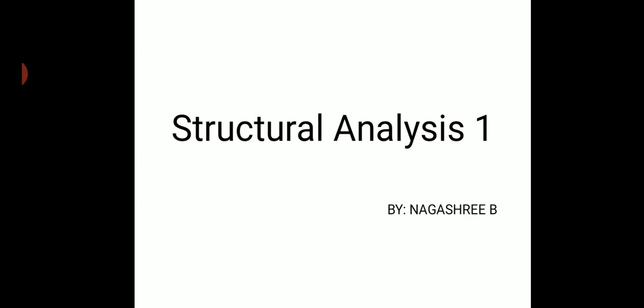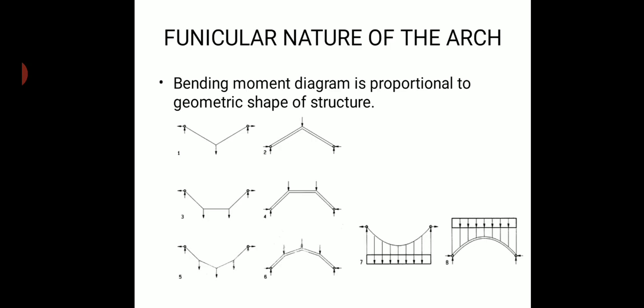Today I'll be discussing the funicular nature of an arch. So what is the funicular nature of an arch? I consider a three-hinged parabolic arch subjected to a uniformly distributed load throughout the entire span, with the support condition at the same level, meaning the supports are not at different levels.